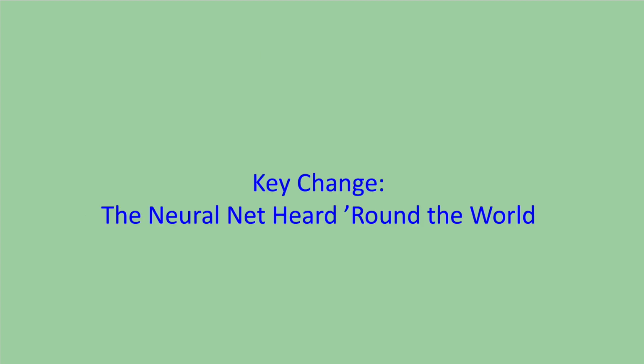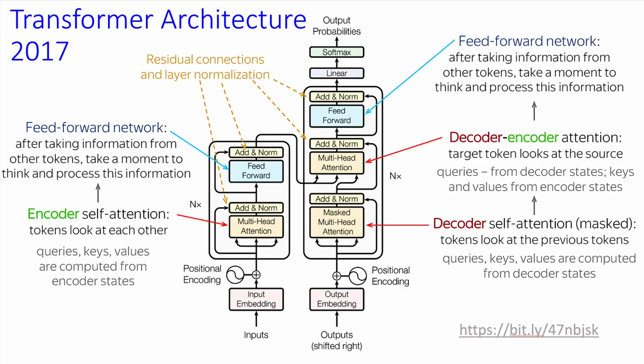Okay, now we're almost at the end, and we're to the place which is the most exciting part, and that's the neural net heard round the world. And that neural net heard around the world was called the transformer architecture, and it's in a paper by Google called Attention is All You Need. And it enables a long context to be processed instead of just the short little snippets. This ability to process a very large context and reason by analogy has resulted in some very interesting properties.